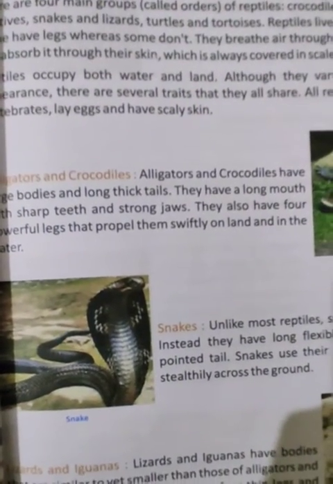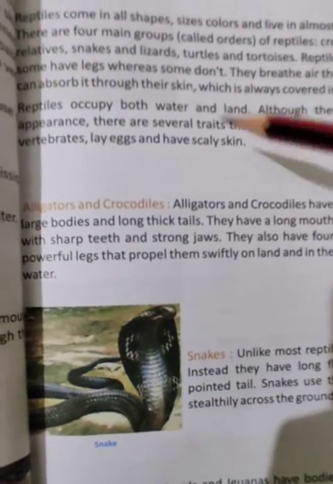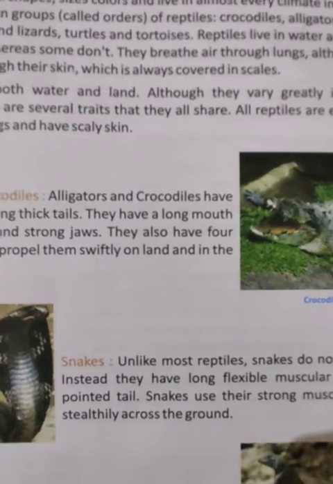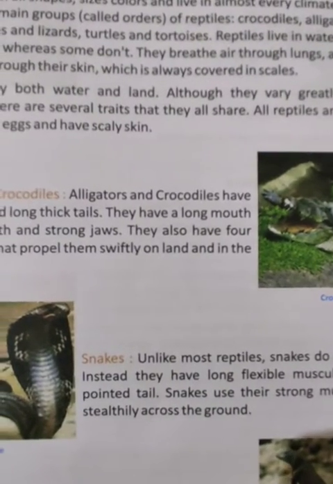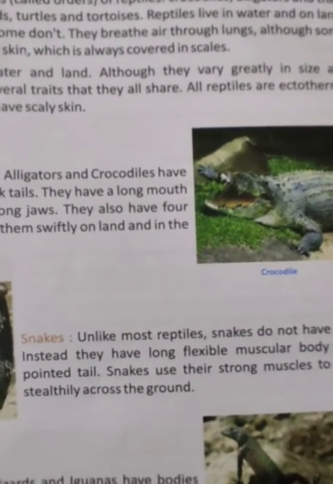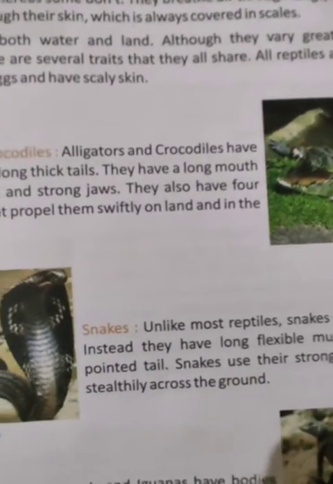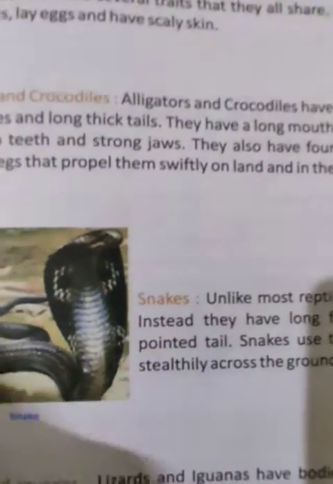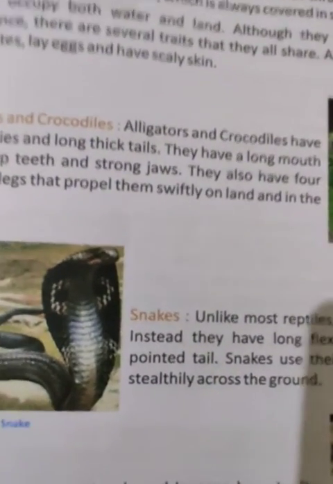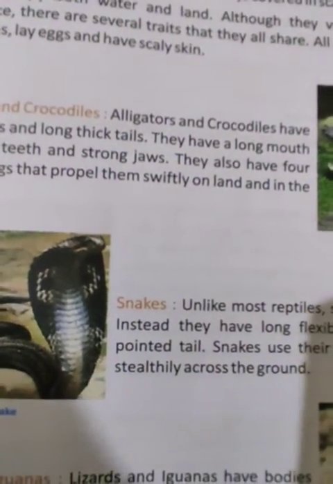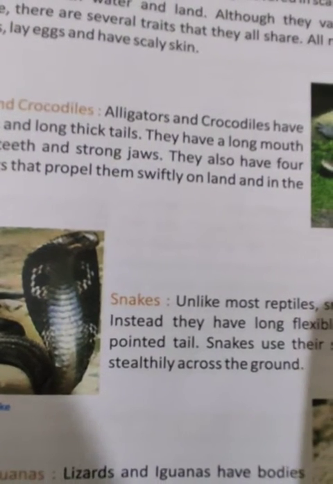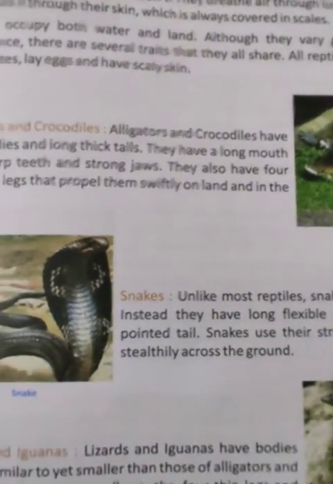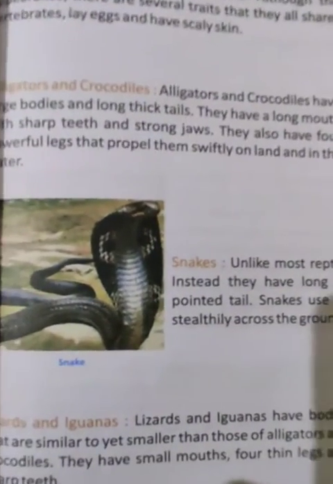They breathe air through lungs, although some can absorb water through their skin, which is always covered in scales. See, these are the scaly skin of the reptiles. Alligators and crocodiles have large bodies and long tails. They have a long mouth with sharp teeth and strong jaws. They also have 4 powerful legs that propel them swiftly on land and in water. So they can move with the help of their strong legs.